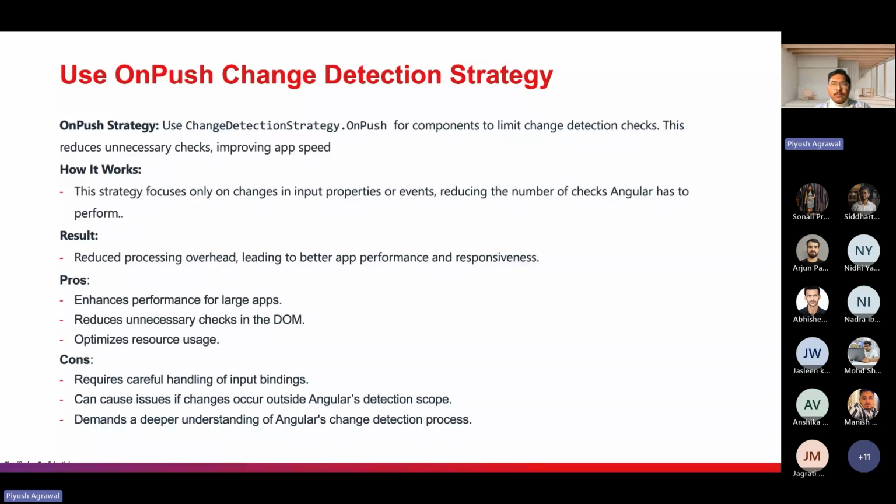Now how does it work? It focuses only on changes in the input properties or events, reducing the number of checks Angular has to perform. So let's assume we are using the @Input variable to get some property from the parent data. It will only detect the reference change. So make sure if you are using the OnPush change detection strategy, then you should understand what you are doing.